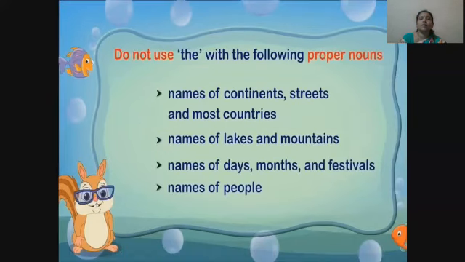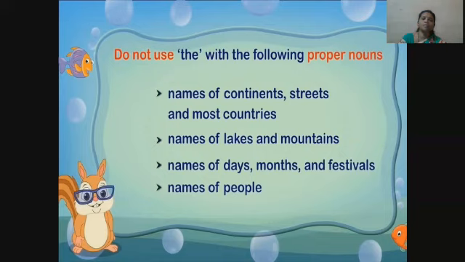Do not use the with the following proper nouns: names of continents, streets, and most countries, names of lakes and mountains, names of days, months, and festivals, names of people.